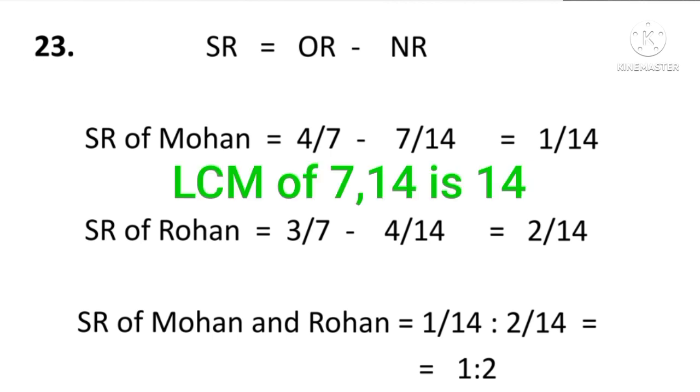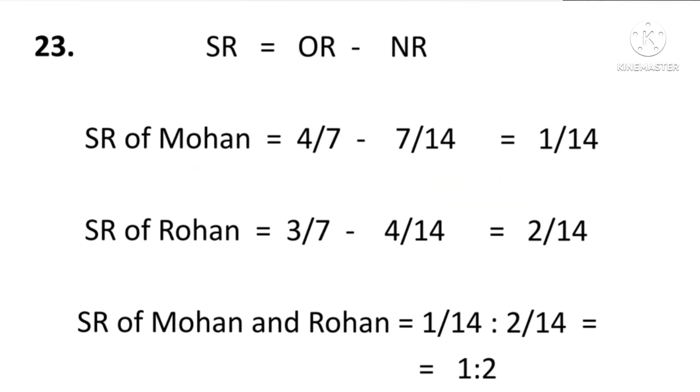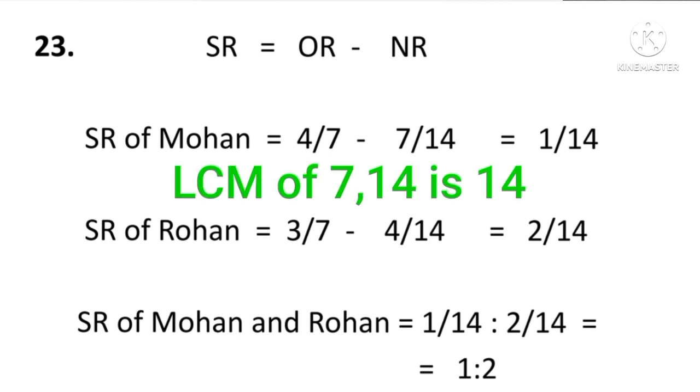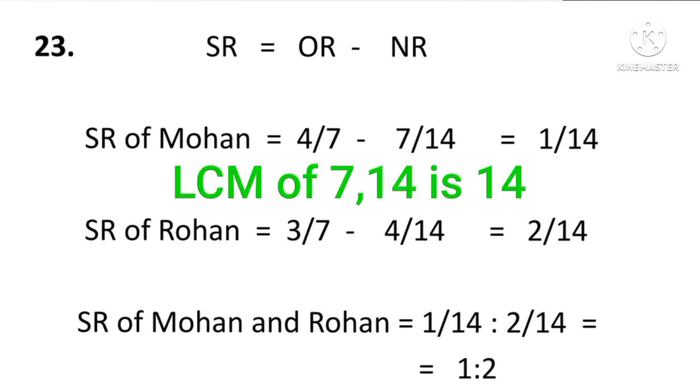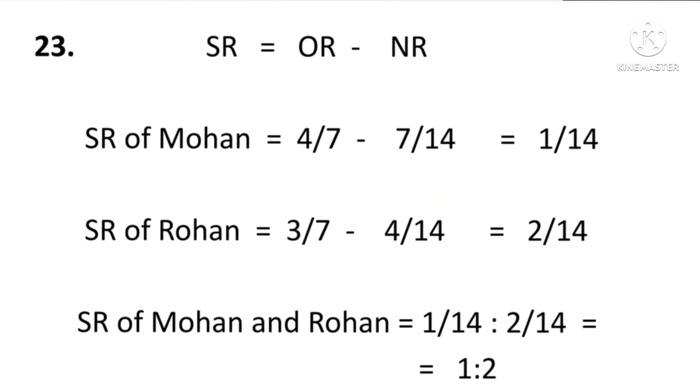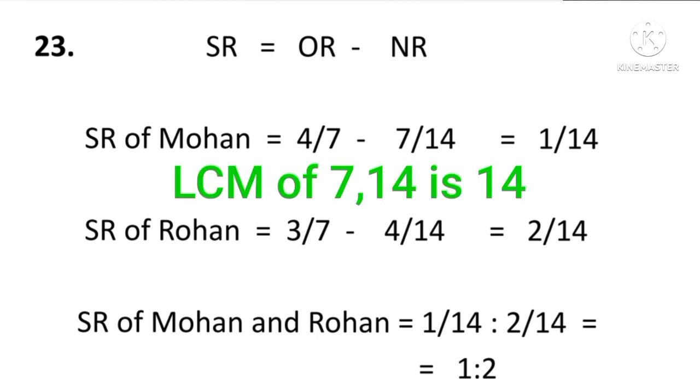Likewise, sacrifice ratio of Rohan, his old ratio is 3/7 and new ratio is 4/14. So 3/7 minus 4/14. Here also LCM is 14. When you calculate, the answer will come to 2/14. Therefore, sacrifice ratio of Mohan and Rohan is equal to 1/14 is to 2/14. Cancel 14. The answer would be 1:2.